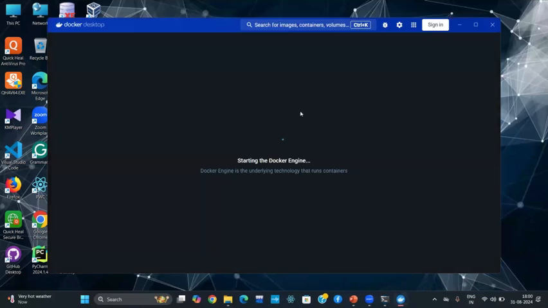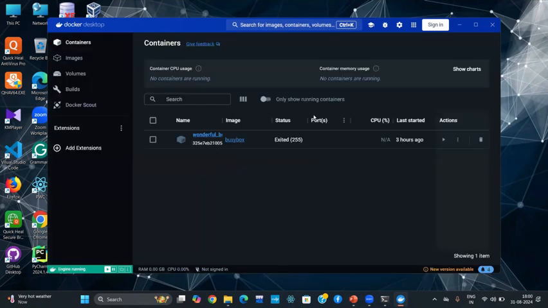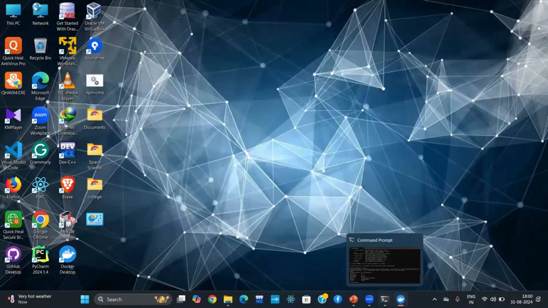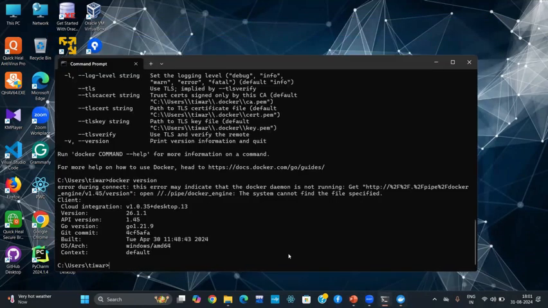Here you can see the Docker engine starting, because in every Windows or macOS machine, there is a tiny virtual Linux machine, and inside that Linux machine, this desktop is there. So here, this is the interface of Docker Desktop. So if I am here on the command line, I write docker version here.